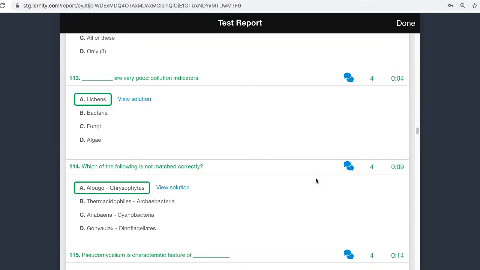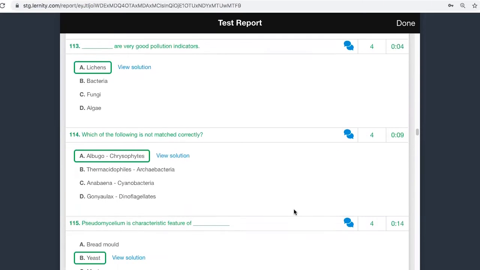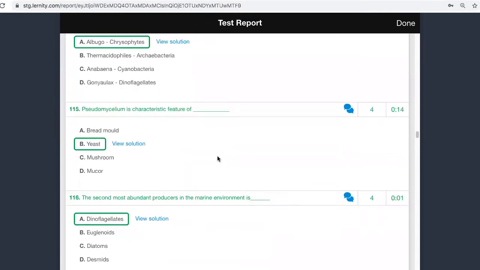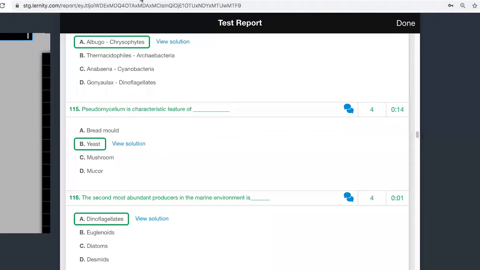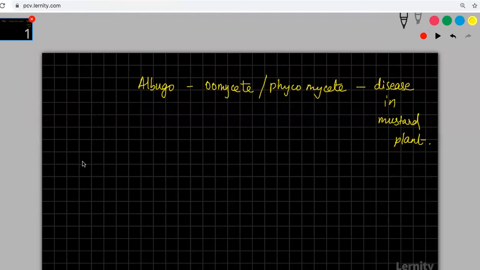The next one, 115th one, pseudomycelium is a characteristic feature of what? Pseudomycelium means you don't have mycelium, proper mycelium. You know that yeast is something which is unicellular, and it will not have a proper kind of mycelium. Whereas all the other things will have a hypha, which will be kind of what?